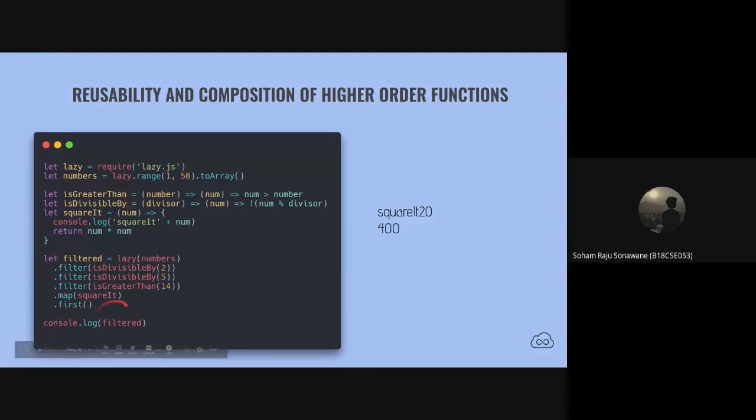The other thing is just similar to the previous example that we saw, which is the filtered array. It is just this array filtered with entries which are divisible by 2, then the entries which are divisible by 5, then the entries which are greater than 14, and then we square all of those entries and then just get the first one that we want. This is not that important. This is more important right here. If you don't understand me, please ask.